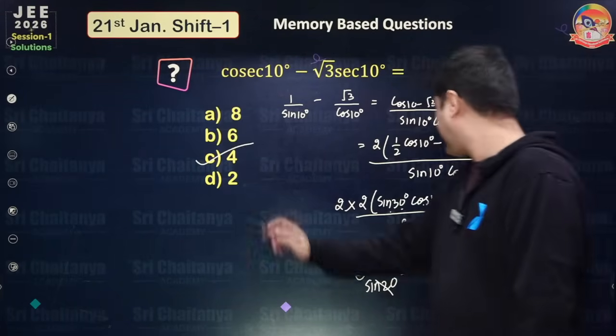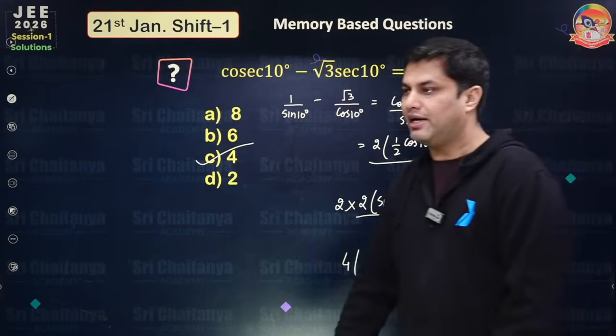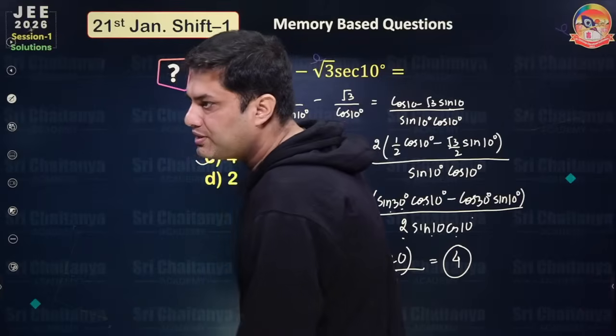So how many of you did it correctly? So option C is the right option. Yes, option C. Students are writing option C.